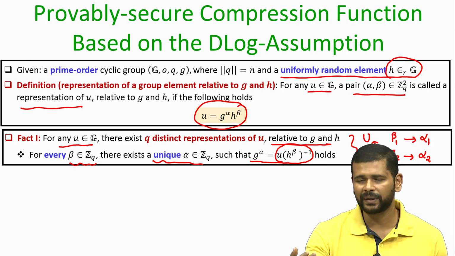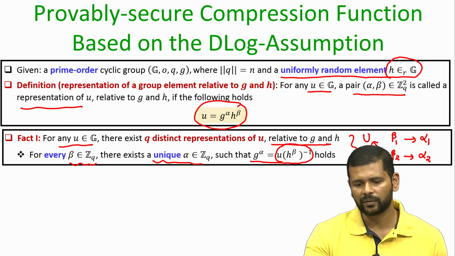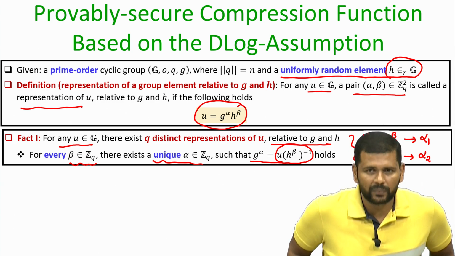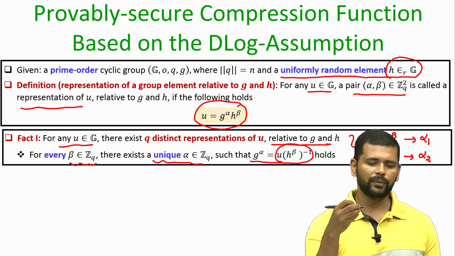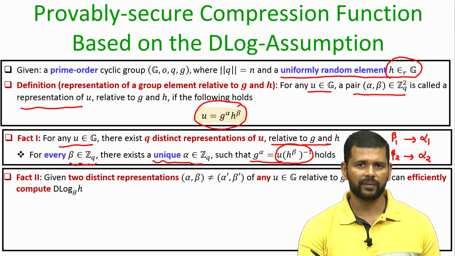So, like that, how many betas can you fix? You can have q number of betas because the range of beta is the set Z_q, and that is why the range of corresponding alphas is also Z_q, and that is why you have exactly q distinct representations of any given element U. So, that is the first fact.